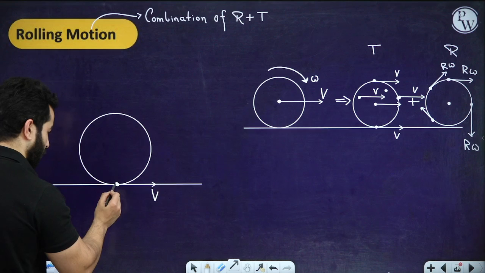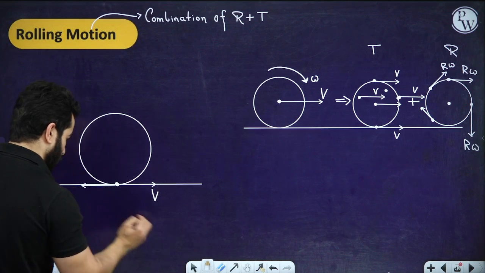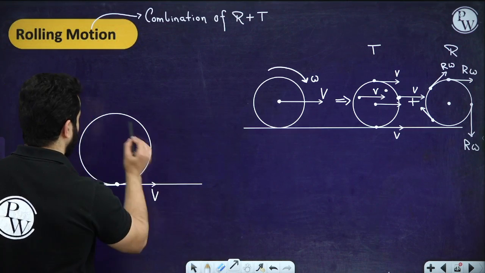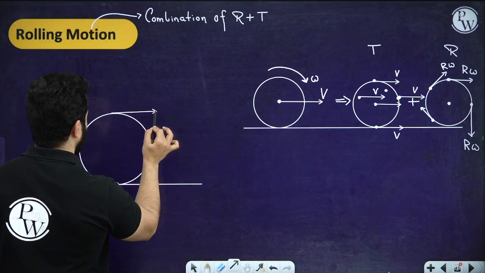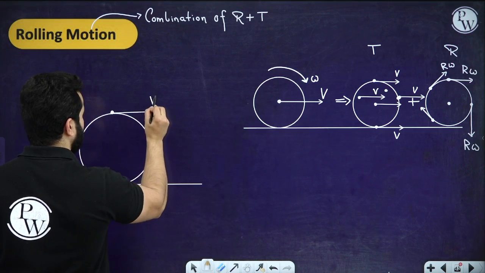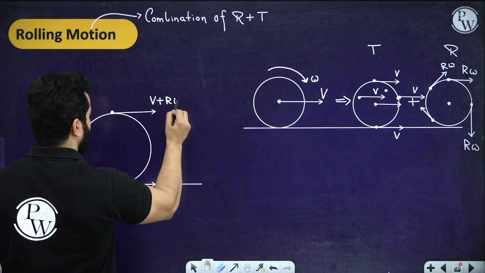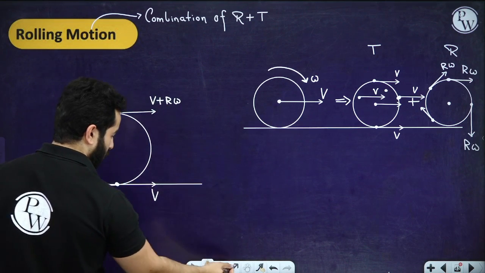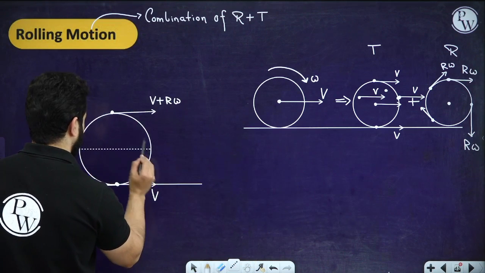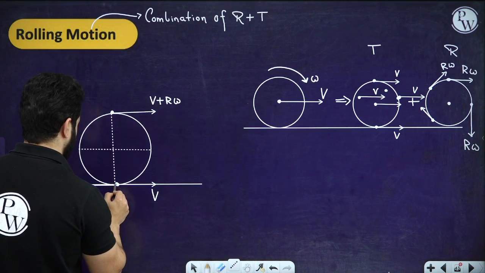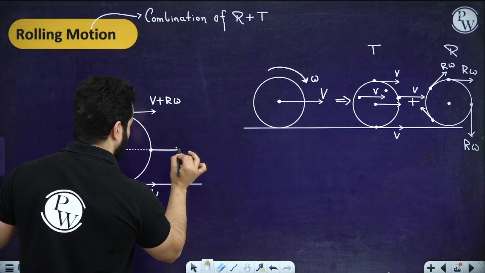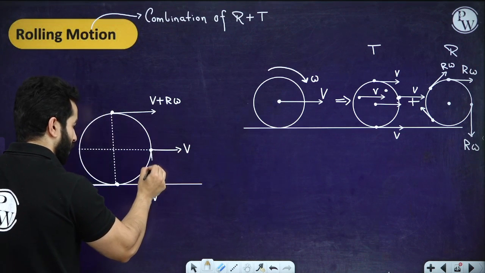Then we talk about r omega over here. So this is going to be v plus r omega, right? For this other point, this is going to be v and this is going to be r omega.